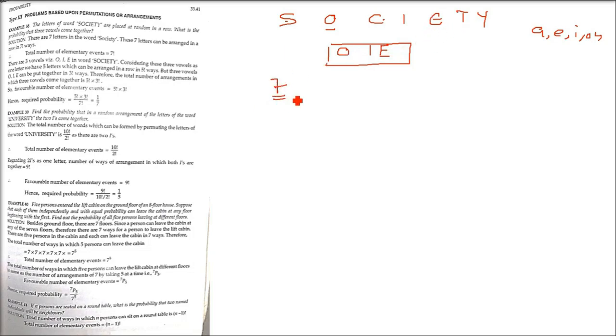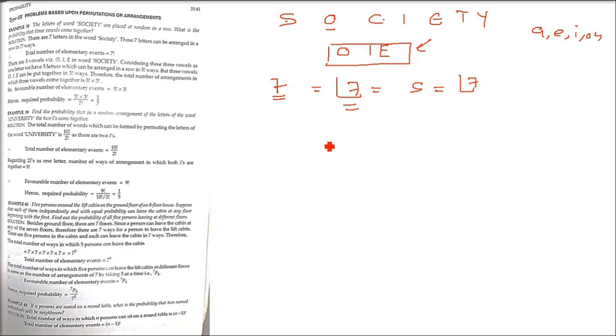In these 7, how many ways can we arrange? Factorial 7. This we already know. So these are 7 total, and we can arrange them in factorial 7 ways. So the sample space is basically factorial 7. You don't have to multiply 7 into 6 into till 1. You just say it is factorial 7. Now coming to the favorable cases. Now O, I, E has to be together. All these 3 letters have to be together.